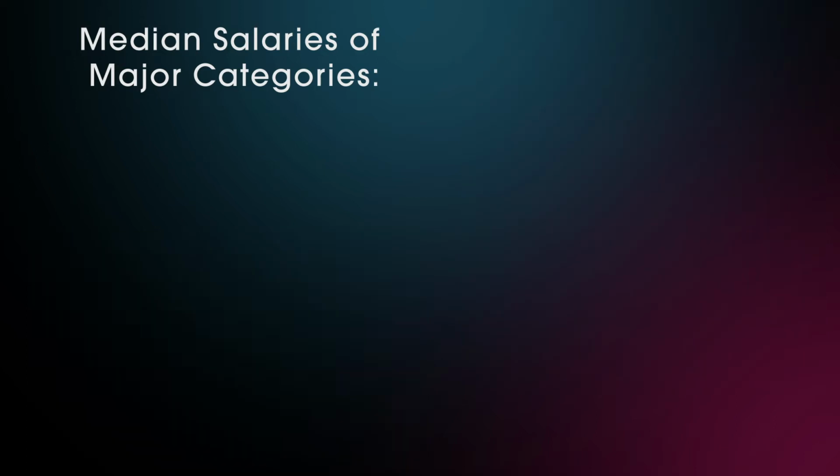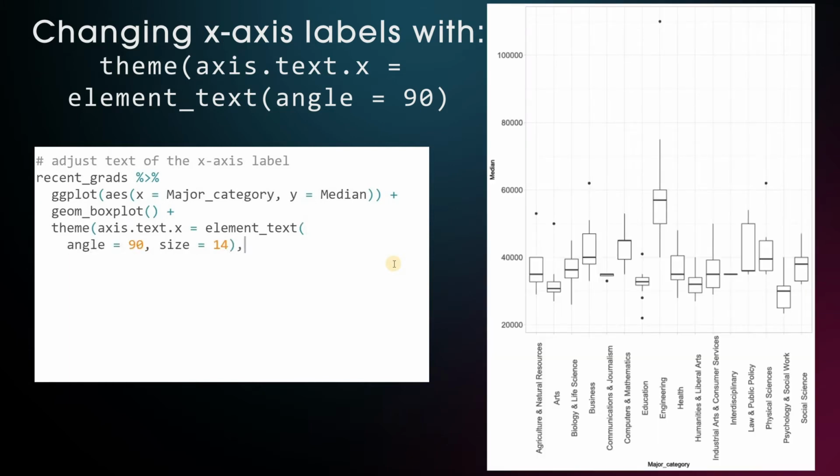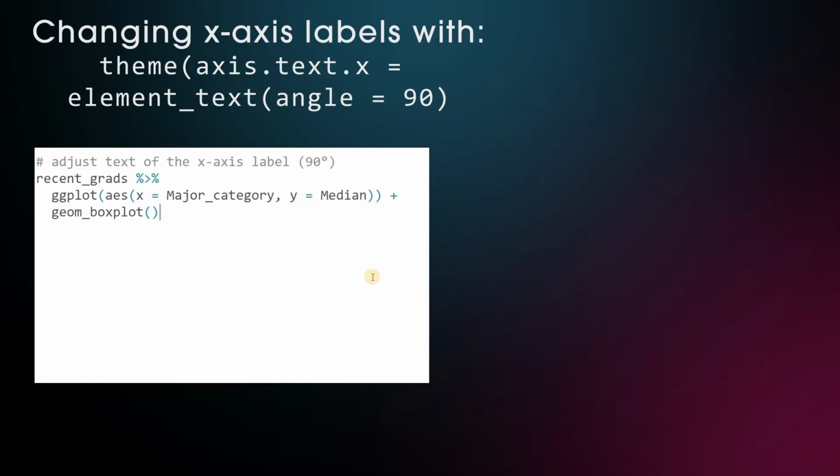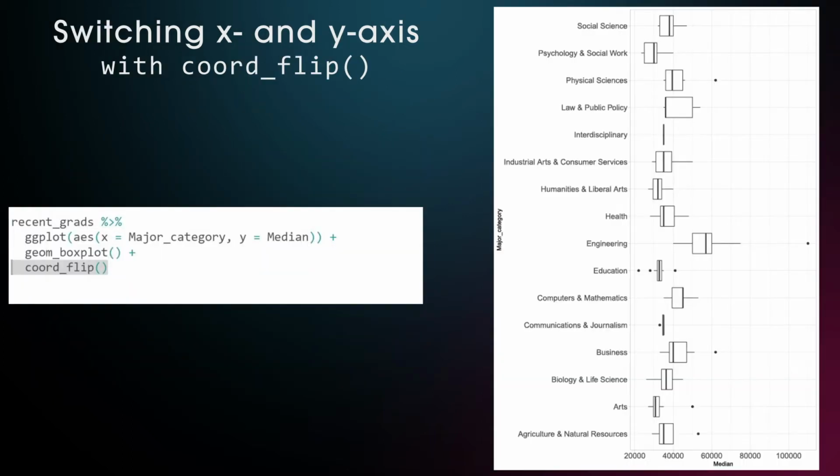There are different ways to fix this. First, we can rotate the labels by 90 degrees by using the theme function, and within the axis.text.x element change the angle to 90. This already looks a lot more useful, and if you want to pull up the by default centered labels to the x-axis, you can use the hjust argument and set it to 1. Another way to fix the overlapping labels on the x-axis is simply to switch the axis via the coord_flip function.